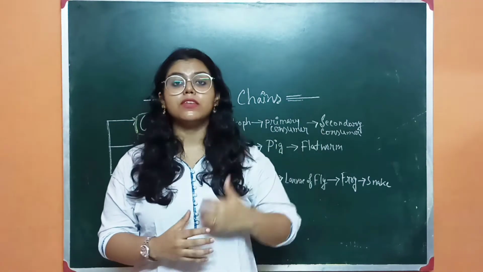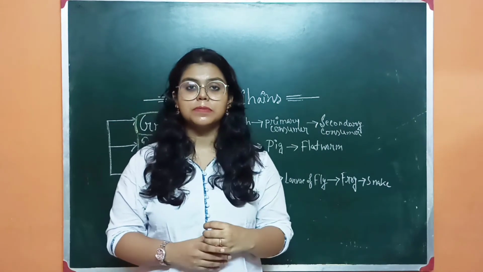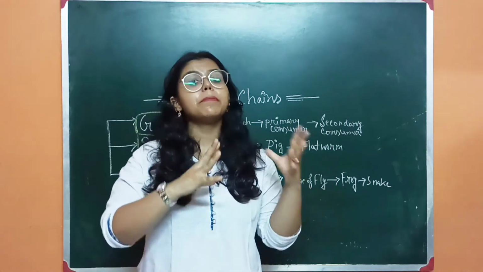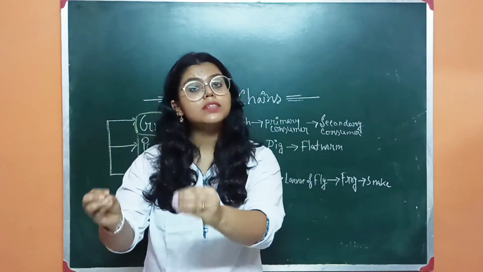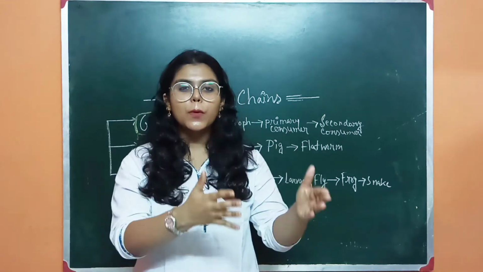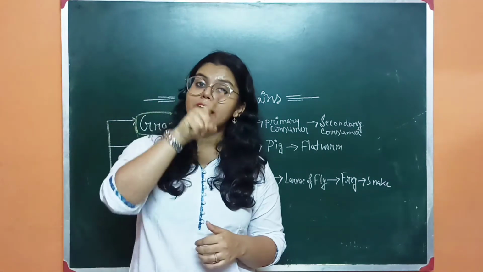In the upper trophic level, there are tigers and also lions. They depend for their food habit on the herbivores: bison, cow, goat and many more. So this is a food chain.